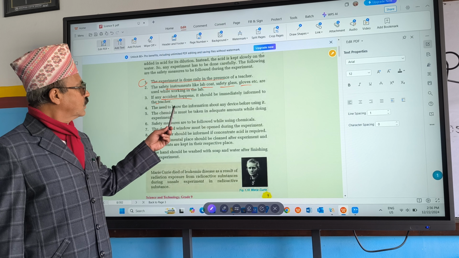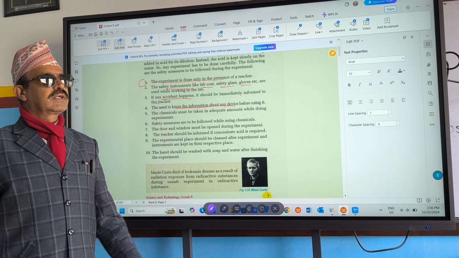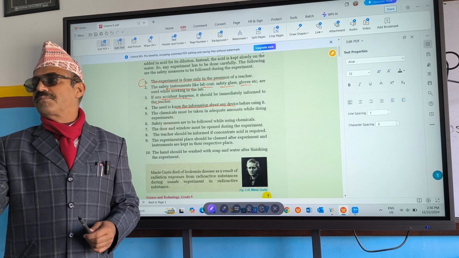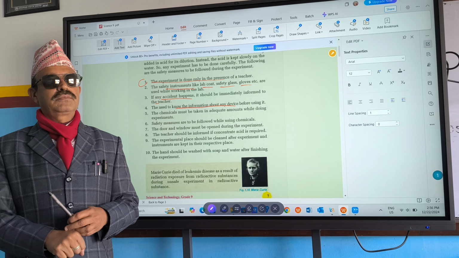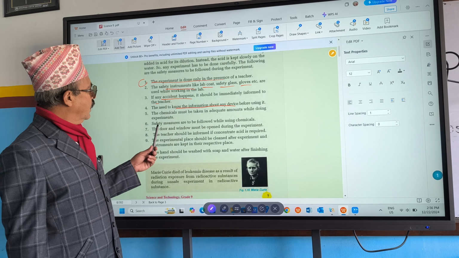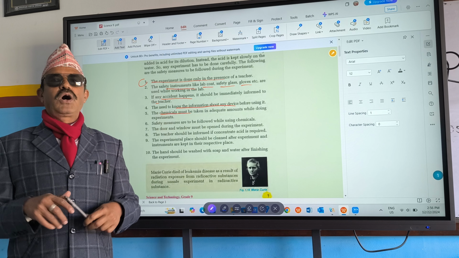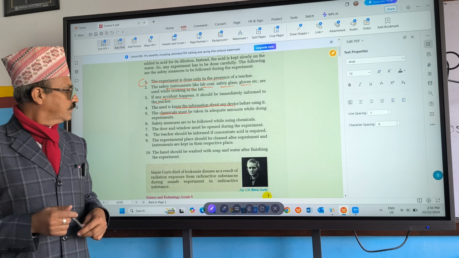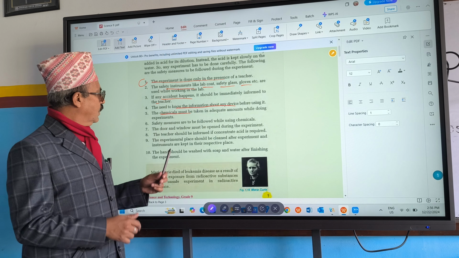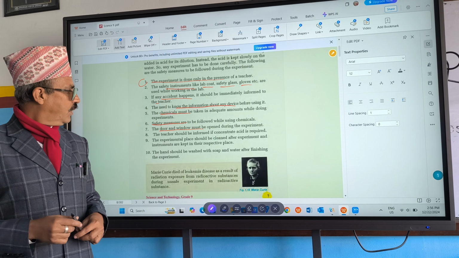And we must know about the devices, which devices we are using, whether they are fragile or not. Fragile means they can break easily. Some are very strong, right? Some are hazardous also. And chemicals also must be taken sufficient, only sufficient, not more, not less. And safety measures must be followed. Door and window must be opened, otherwise you may suffer from suffocation. There may be breathing problem.